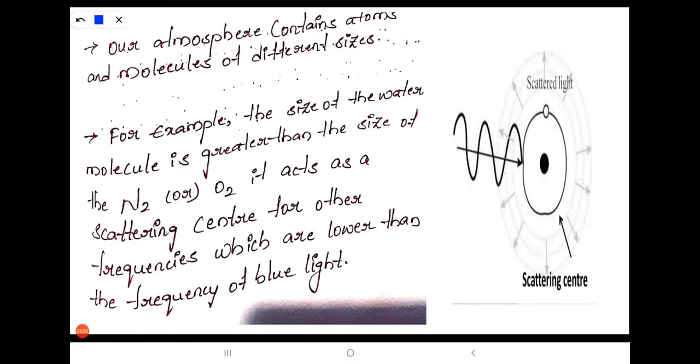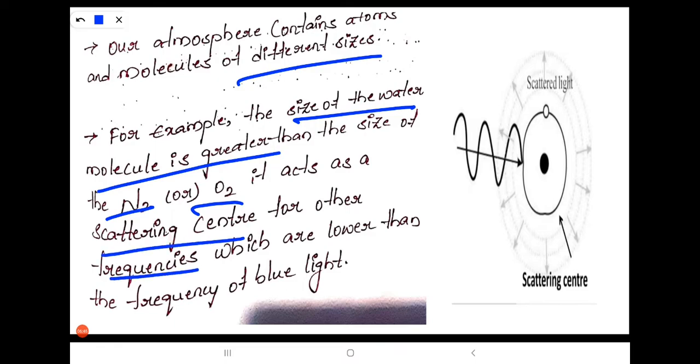Our atmosphere contains atoms and molecules of different sizes. For example, the size of the water molecule is greater than the size of nitrogen or oxygen. This water molecule acts as a scattering center for other frequencies which are lower than the frequency of blue light. Then we can observe the formation of white light.